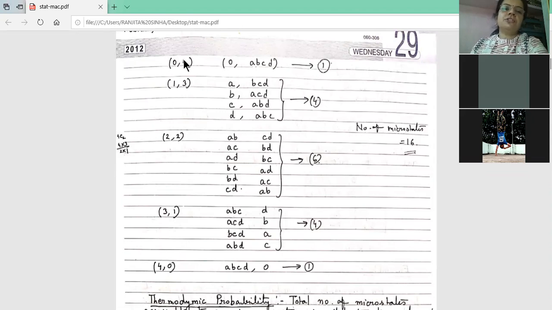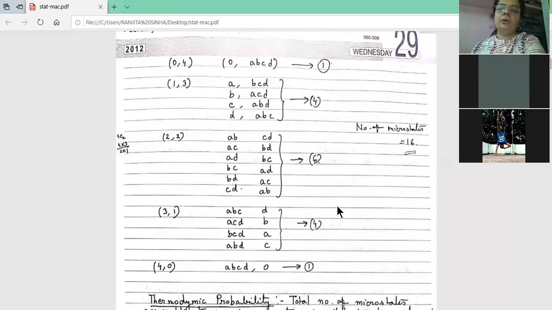These are the macrostates: 0, 4 macrostate, 1, 3 macrostate, 2, 2 macrostate, 3, 1 macrostate, 4, 0 macrostate. Under each macrostate, there are microstates. For the first macrostate, only 1 microstate. For the second macrostate, 4 microstates. For the third macrostate, there are 6 microstates. The fourth macrostate has 4 microstates, and the last one, the 4, 0 macrostate, has only 1 microstate. So this is the system.